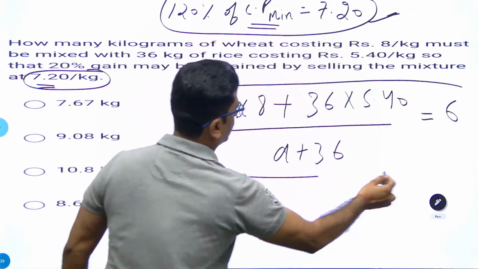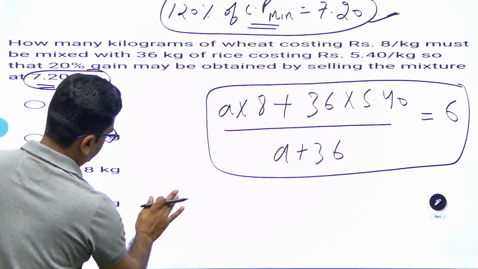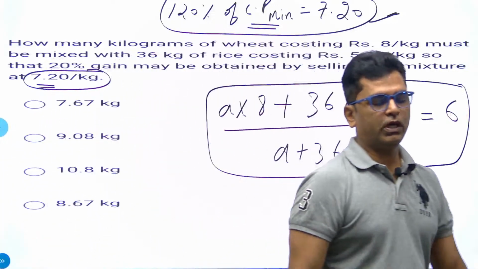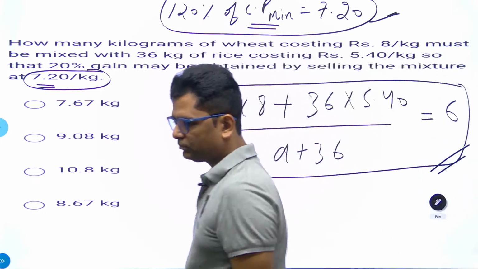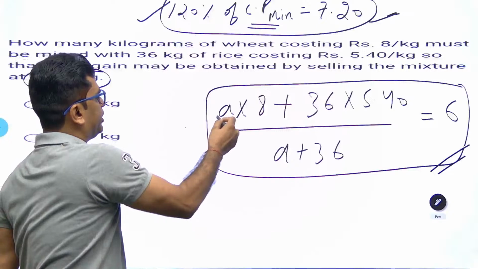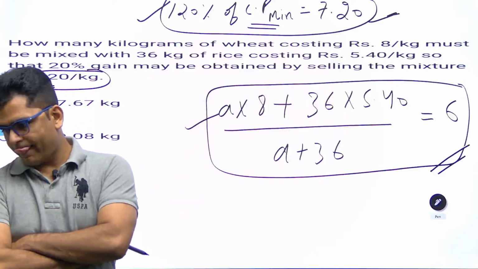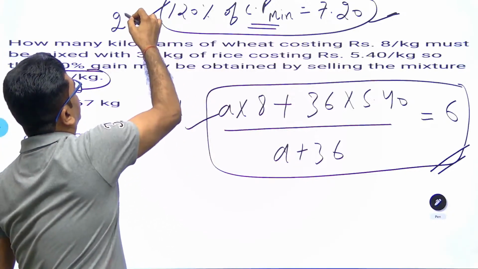By solving this equation, we will get the value of A. That's it. That will be the answer. So now you can connect it to the previous question. That's why we have selected this question. Now I am going to tell you a very easy method to solve this question. But did you get this or not? Please tell me. Is this step clear to you? Both steps, this is the first step and this is the second one.